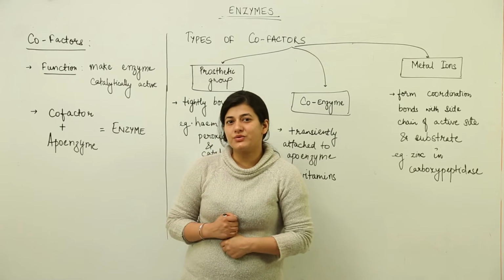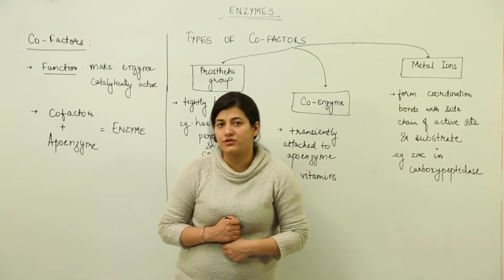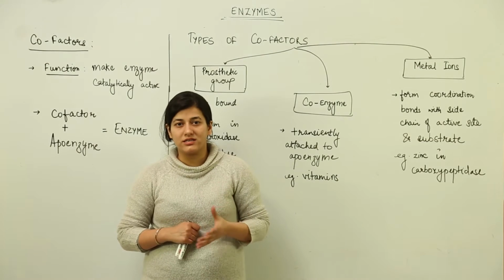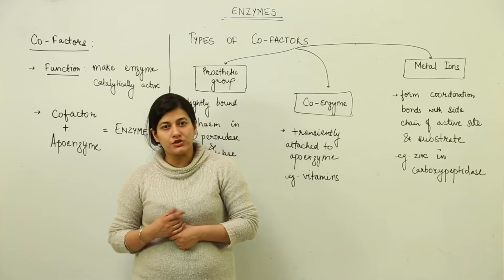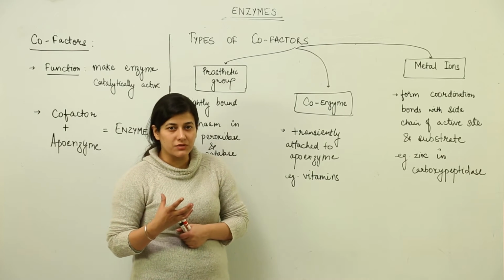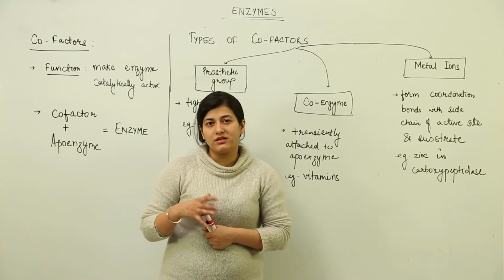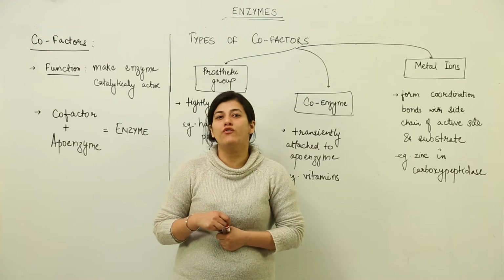Now we are going to study in detail the effect of cofactors. We did discuss in the beginning, when we were talking about the basic general features of an enzyme, that prosthetic groups are present. So what they are classified totally under is cofactors.